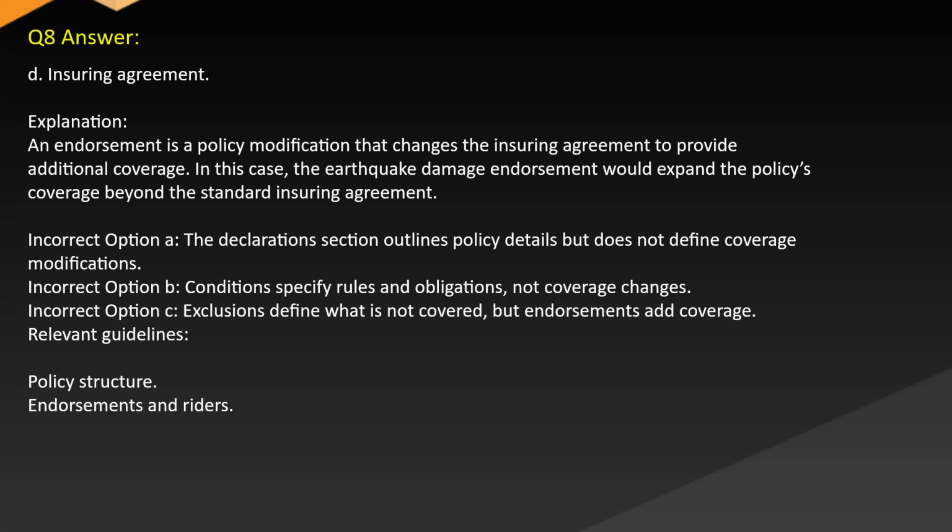Insuring agreement. Explanation: an endorsement is a policy modification that changes the insuring agreement to provide additional coverage. In this case, the earthquake damage endorsement would expand the policy's coverage beyond the standard insuring agreement. Incorrect option A. The declarations section outlines policy details but does not define coverage modifications. Incorrect option B. Conditions specify rules and obligations, not coverage changes. Incorrect option C.